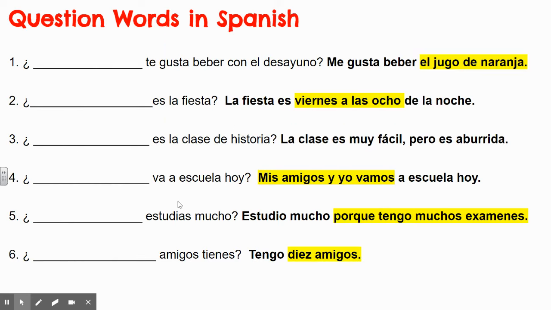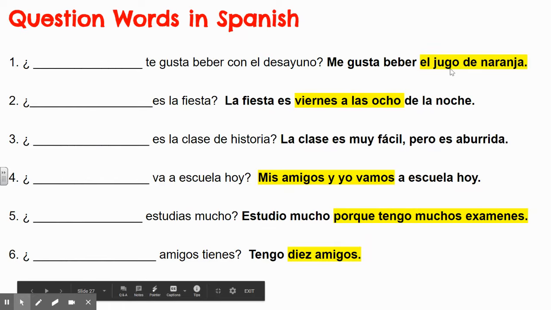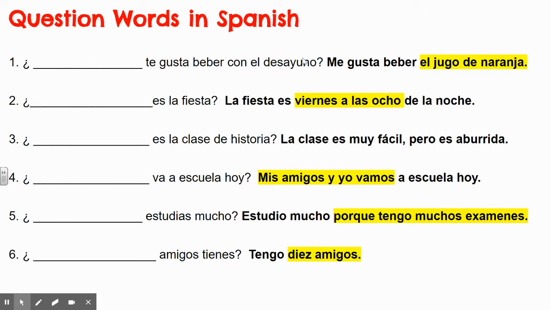All right, so we've done a couple of practice things like this. We did some yesterday. We did some a couple weeks ago before Thanksgiving. So to decide what's going in the blanks here, you're going to look at what's highlighted. So I told you, you don't have to worry about the rest of all of this. I'll tell you what it means in a second, but you're just looking at the answer right here that's highlighted to determine the missing word. All right, so let's try number 1.